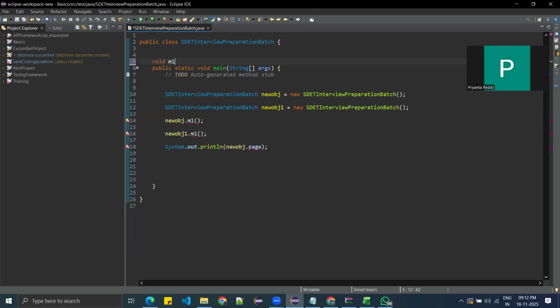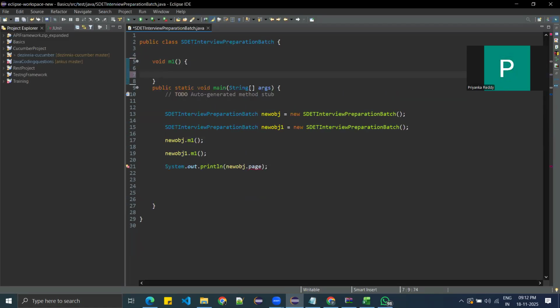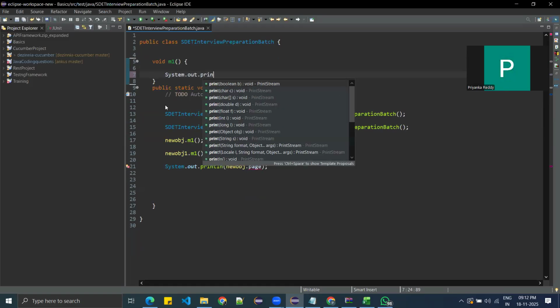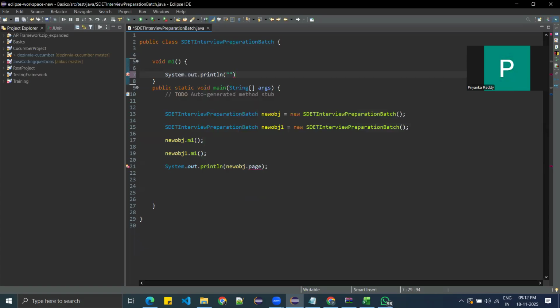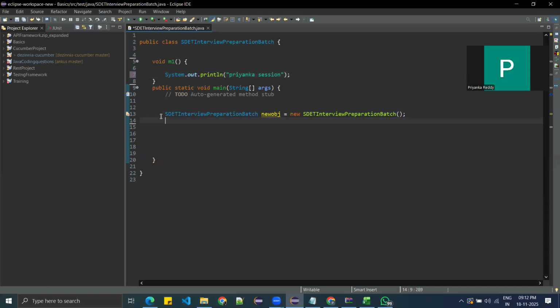See, a constructor is similar to a method, right? Whatever you write inside the constructor will be executed. System.out.println, you have here the Priyanka session. This is a method. I'll delete everything. So this is a method. So you have the method.